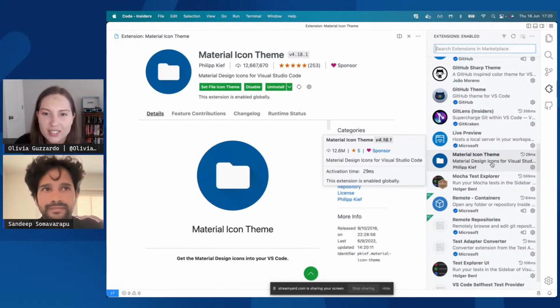Exactly. Cool. I love that. And I love that we got a chance to spotlight an extension as well. Awesome. Anything else in the extension world, either from this release or in the future, that you want to highlight?